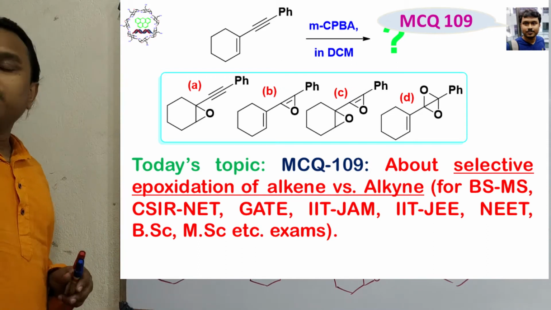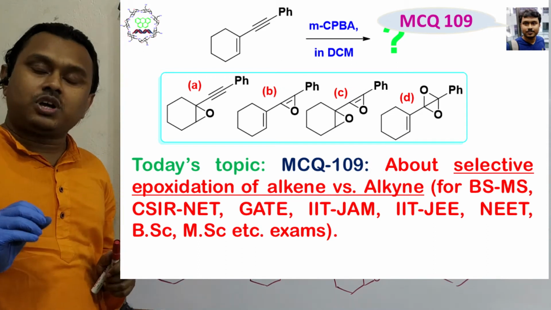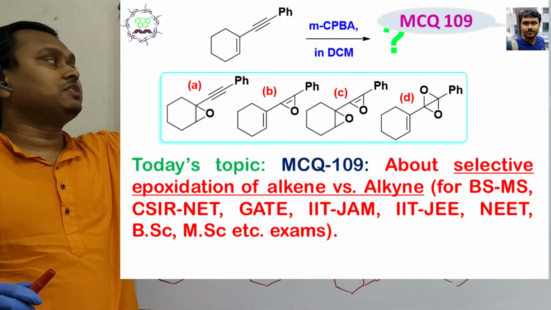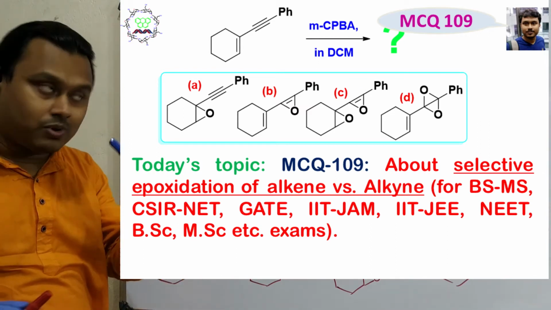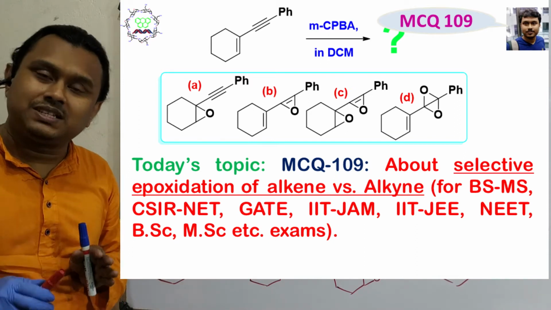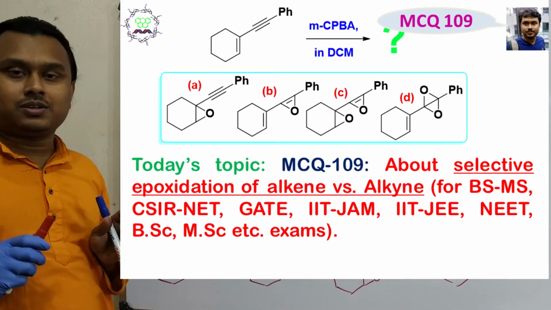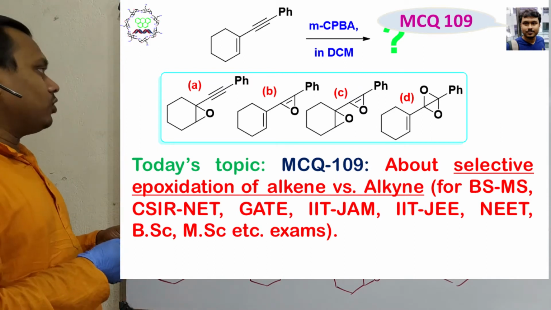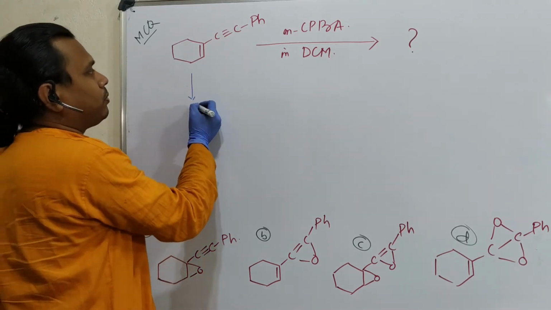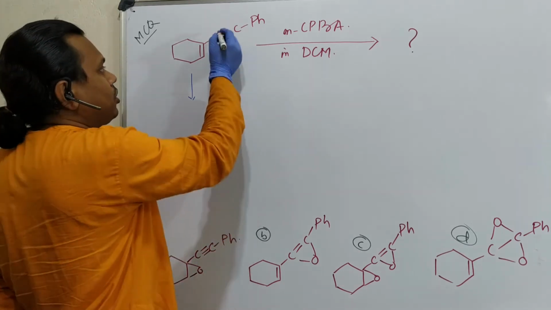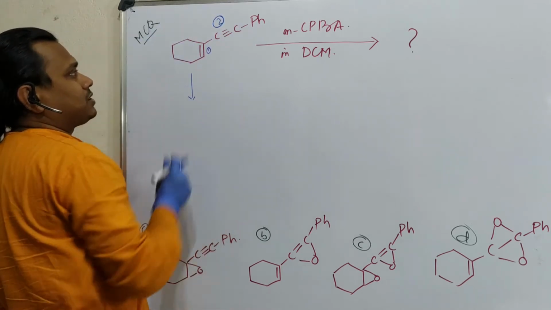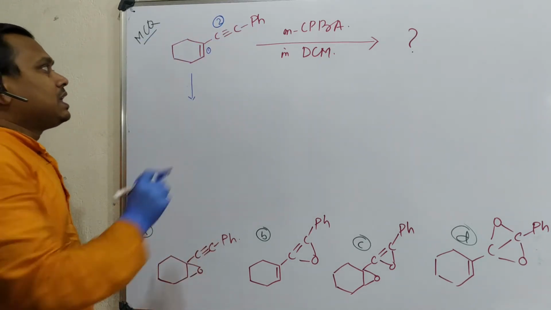Whenever you solve any question, I always request you, student, do one thing. First of all, look at whatever the reagent given, means what is the chemical nature of the reagent, point number one, and what type of functional centers or reactive center present in a molecule where reaction could occur. Okay, 2 points. If we look at this molecule, I believe this is a little easier molecule. Why? In this case, 2 options are there where reaction can occur. Option 1 is this alkene part, and option 2 is this alkyne part. Okay, so these 2 places.